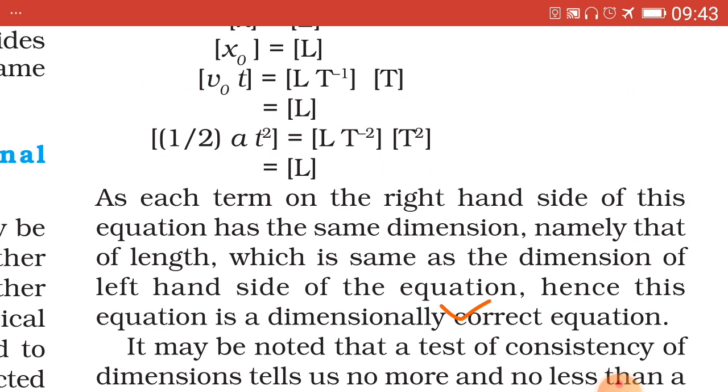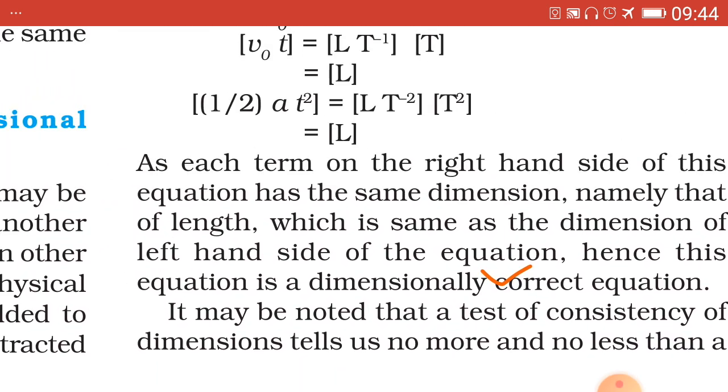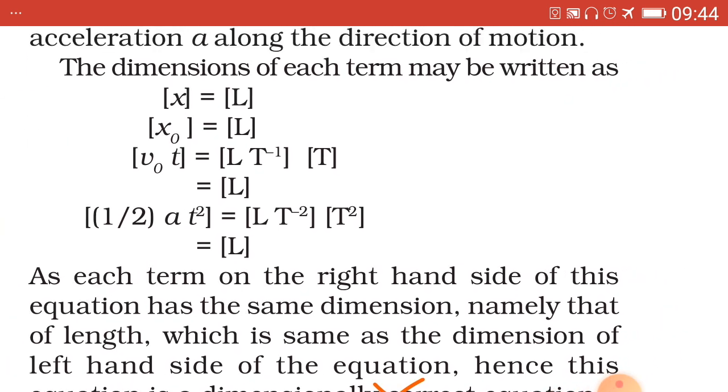Because all the three terms are having same dimensions, they can be added together, or in the case of subtraction, for example, they can be subtracted also. Here addition is there. Hence this implies that the dimensions of LHS, which is equal to L raised to 1, equal to dimensions on RHS, which is again equal to L raised to 1, implies m raised to 0, L raised to 1, t raised to 0 equal to m raised to 0, L raised to 1, t raised to 0.